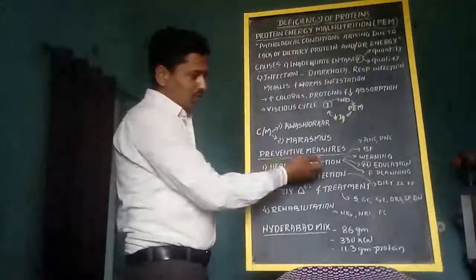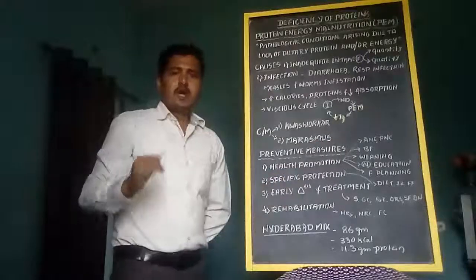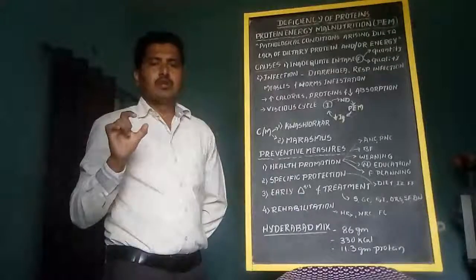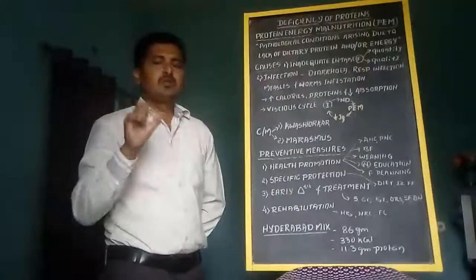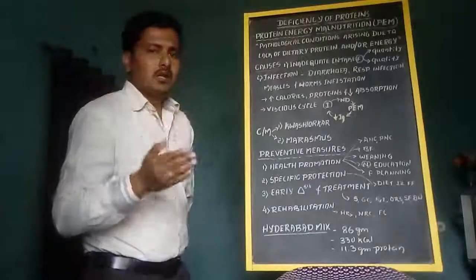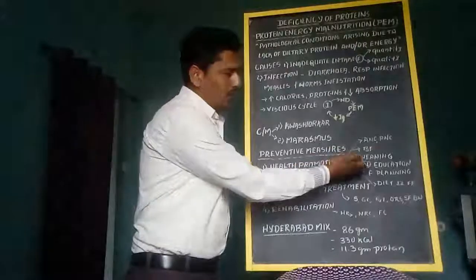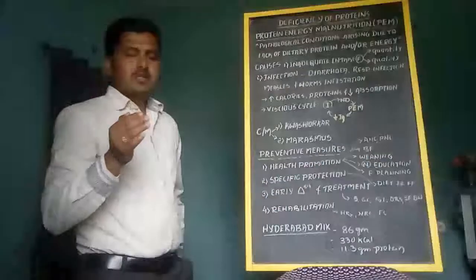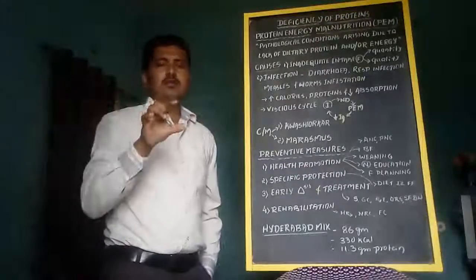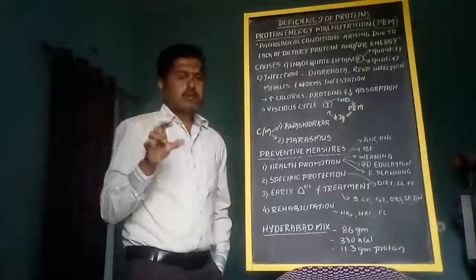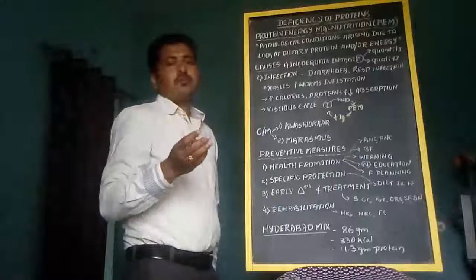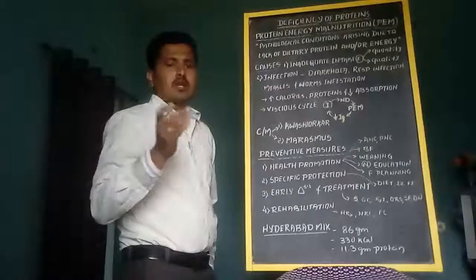And next health promotion aspect is breastfeeding. Up to 6 months, the baby should be fed with mother's breast milk only. That we will call exclusive breastfeeding. After crossing 6 months, we will start with complementary feeding, that is weaning. When the breast milk is insufficient for the newborn, at that time we will initiate supplementary additional feeding along with the breast milk, which will be called weaning, in the form of fluid, in the form of semi-solid, and lastly solid in nature.